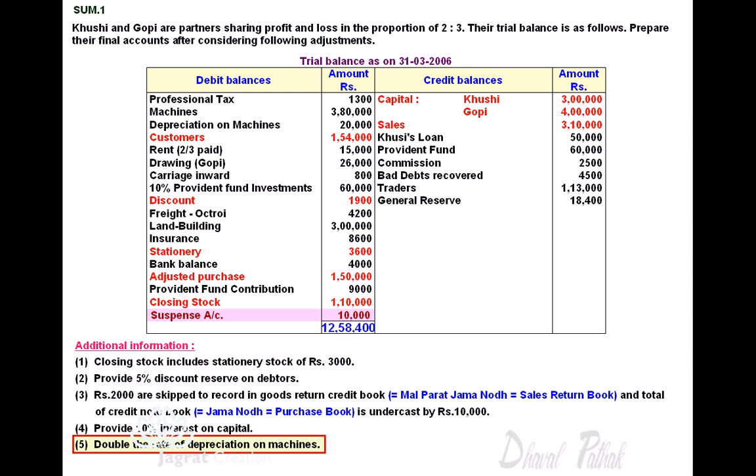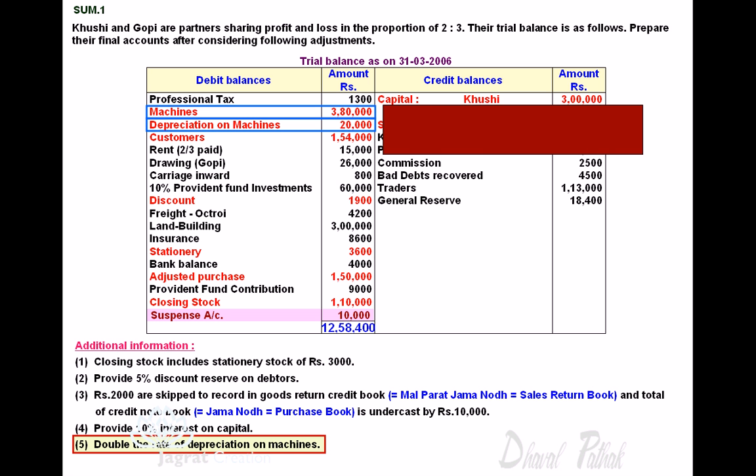Double the rate of depreciation on machine. Notice the balance of machine is 3,80,000 after providing depreciation of 20,000. So 20,000 depreciation has already been provided and deducted from the balance of machinery, and the balance of machinery is arrived at 3,80,000 after deducting this 20,000.